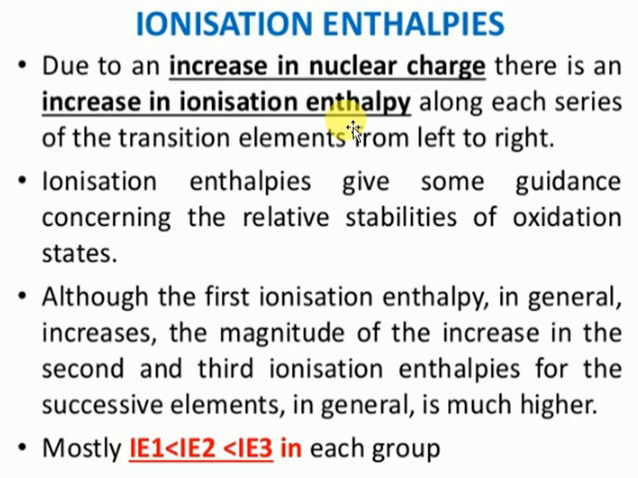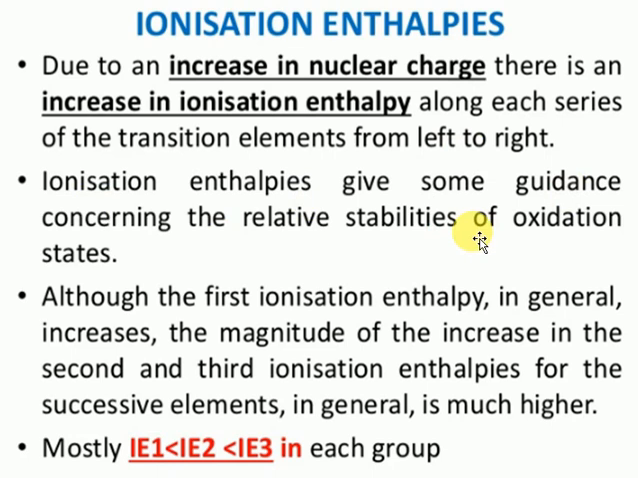One more point: in most periods, the ionization enthalpy value increases when you move from left to right. Due to the increase in nuclear charge, there is an increase in ionization enthalpy along each series of the transition metals from left to right. The ionization enthalpy value gives some guidelines about the stability of the oxidation state.